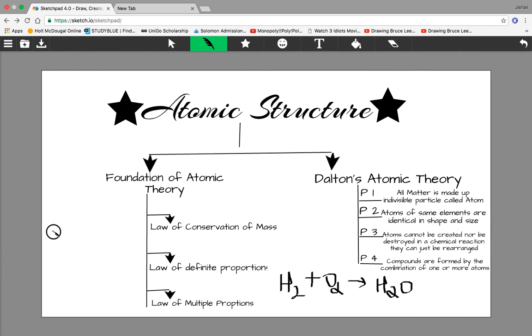Similarly, let me take another example. H2 plus O2 can also give me H2O2. Now you'll be saying, okay, we are using the same elements but the compounds are different.